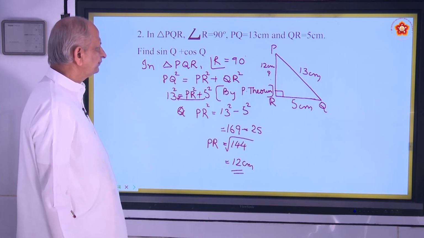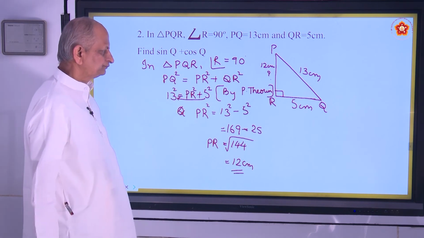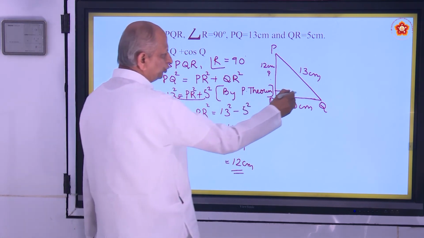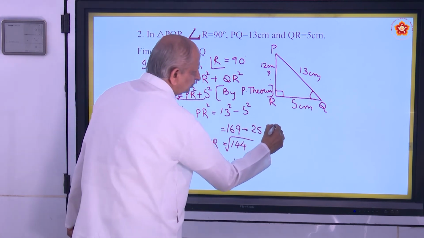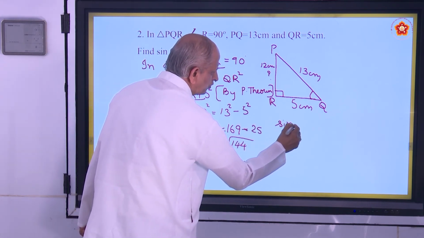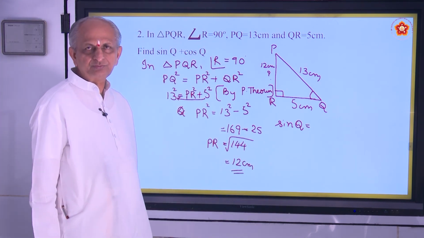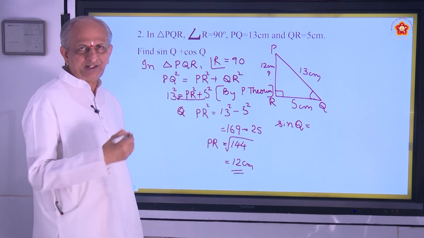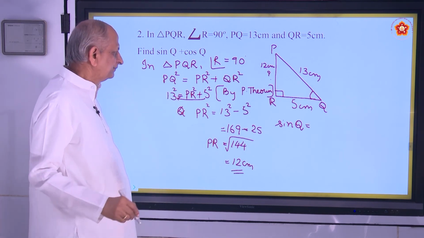Using this, you have to find out sin Q and cos Q. This is angle Q here. So you have sin Q. I think you have noted down. Okay, you're writing down? Okay, go through that. For every step you understand why it is.